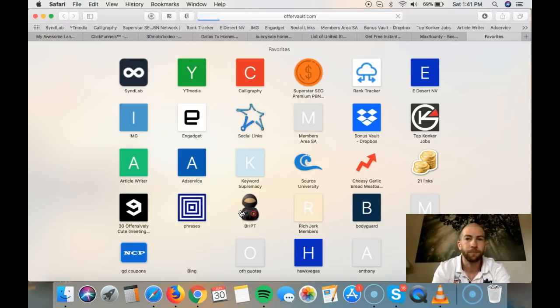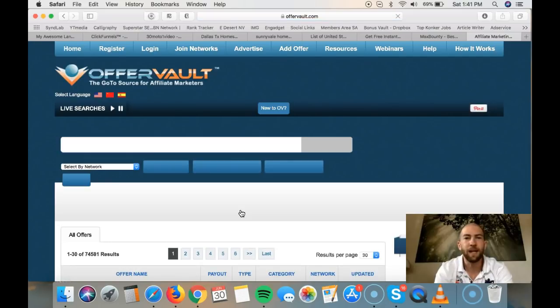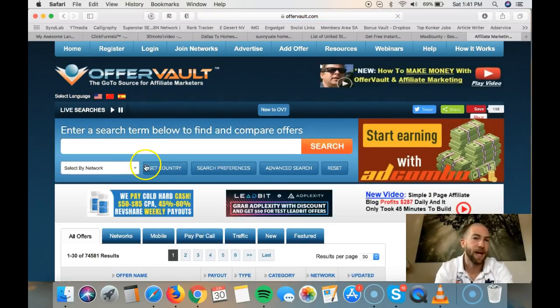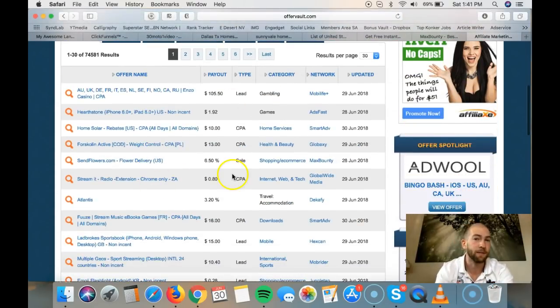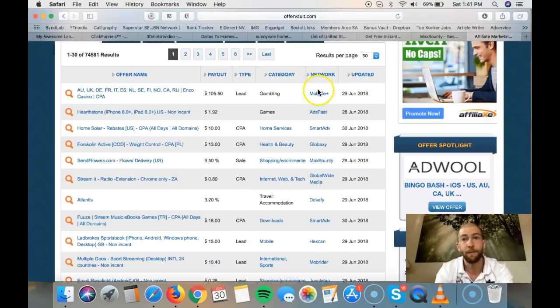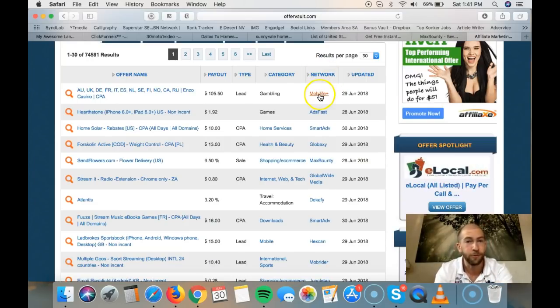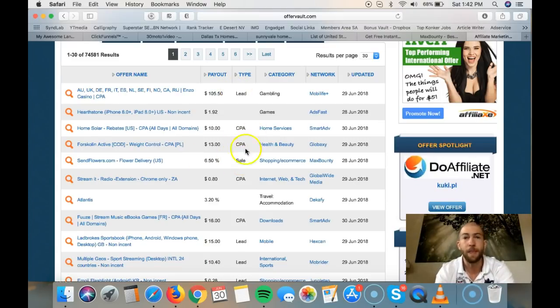Offervault.com. See if it will load up. And you can just type in like your niche here. So if you go to, for example, health, or you can type in real estate or whatever you want, you're going to find tons of different offers. It's going to look like this, and then you'll be able to see which affiliate network has actually got access to that offer. You'll see the payout. You'll see if it's per lead or per CPA or per sale. And that's it.